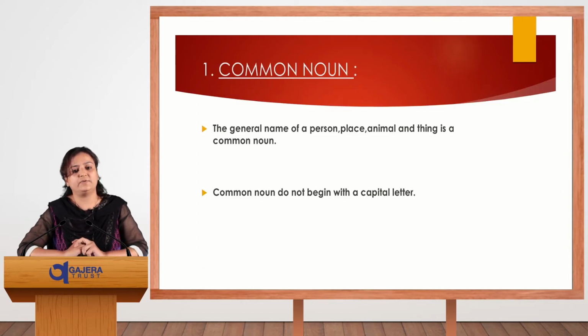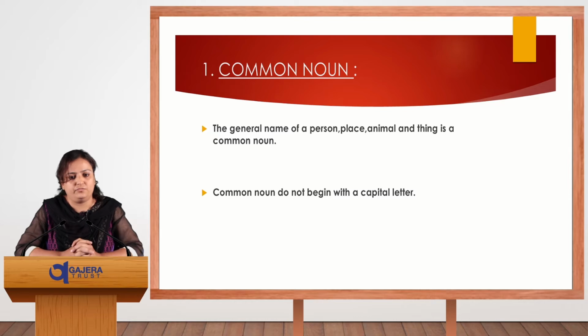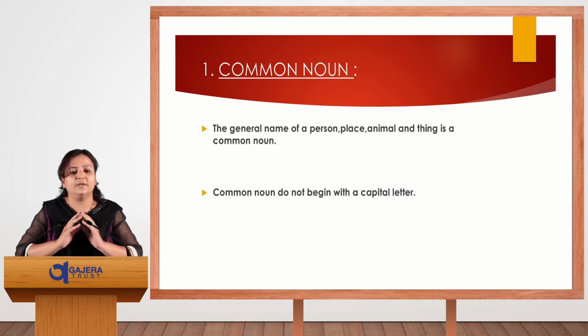Now we start with the very first, common noun. The common noun is the general name of a person, place, animal and thing. That is all called common noun.